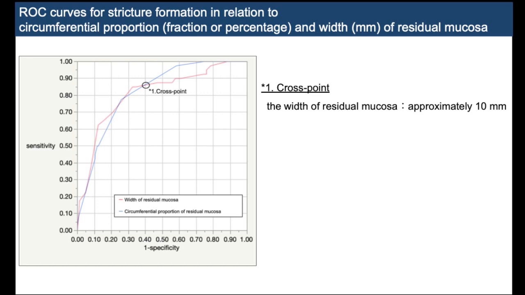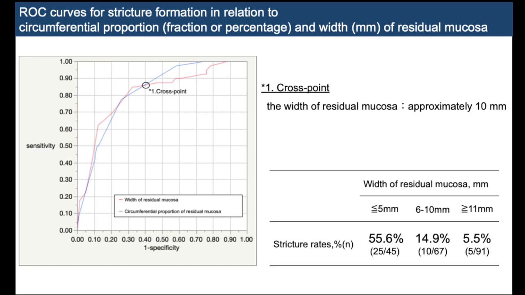The best predictive ability of stricture was achieved by using the circumferential proportion when the residual mucosa width was more than 10 mm, and by using the width of mucosa when it was 10 mm or less. In the regions in which the residual mucosa width was more than 10 mm, the stricture risk was already low, and subdividing these regions by proportion would not be clinically meaningful.